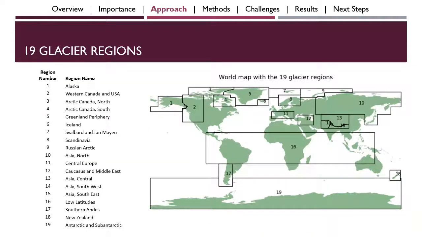But first, let's explore the 19 glacier regions. Here you see a map with each of the regions drawn out. They're labeled on the world map. For example, Region 1 here is Alaska, Region 11 is Central Europe, and Region 19 is Antarctic and Subantarctic. These regions are defined by the Global Terrestrial Network for Glaciers.